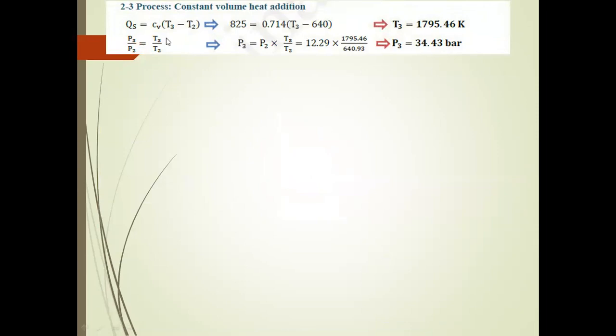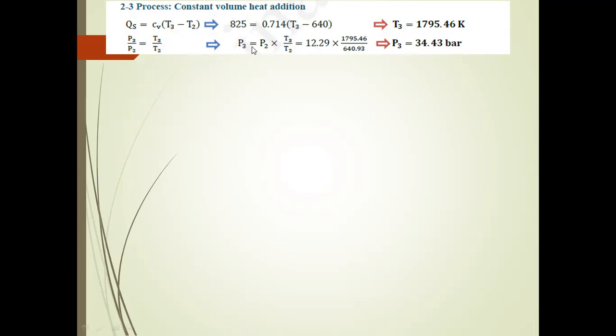The next process is the constant volume heat addition process. Heat supplied is equal to Cv into T3 minus T2. The Cv value, the specific heat, is 0.714. From the heat supplied, 825 equals 0.714 into T3 minus T2, where T2 is 640 Kelvin. Finally, we get the T3 temperature as 1795.46 Kelvin.